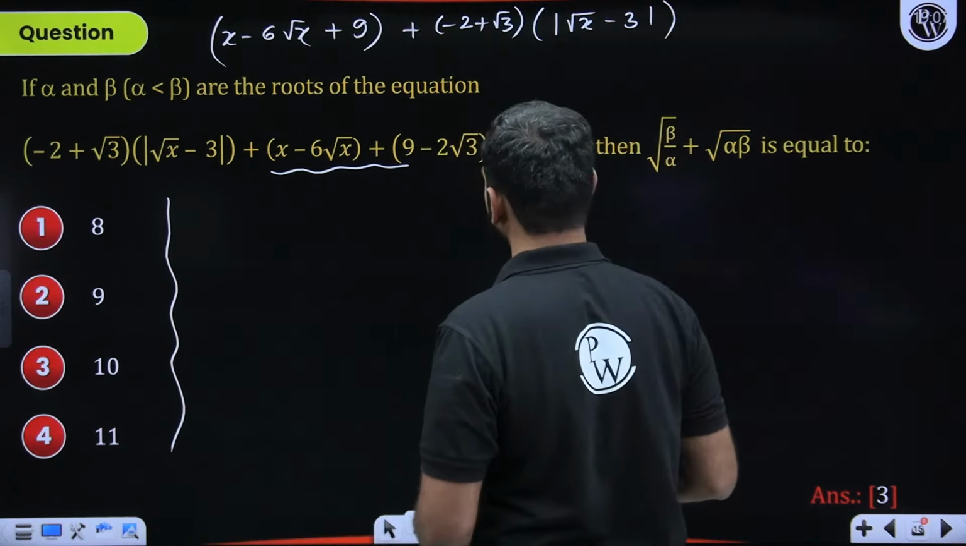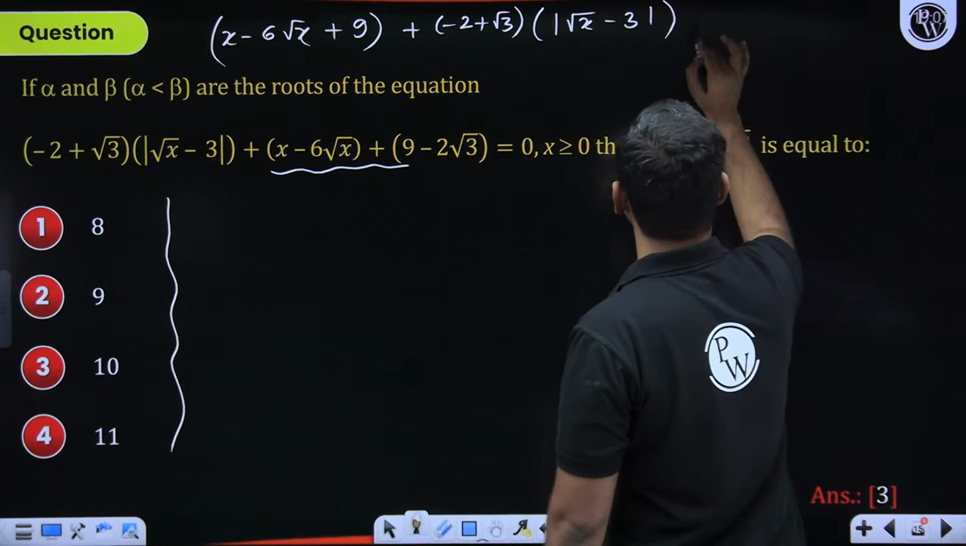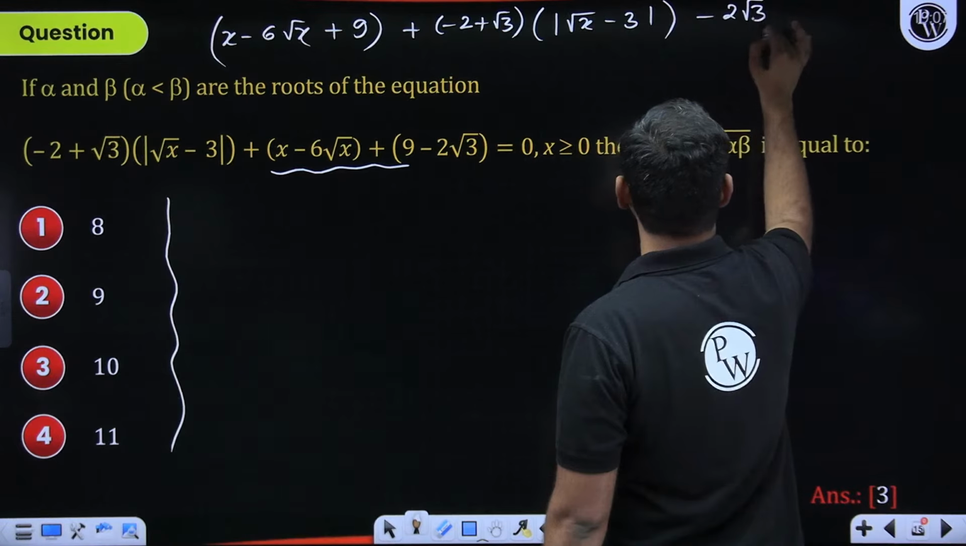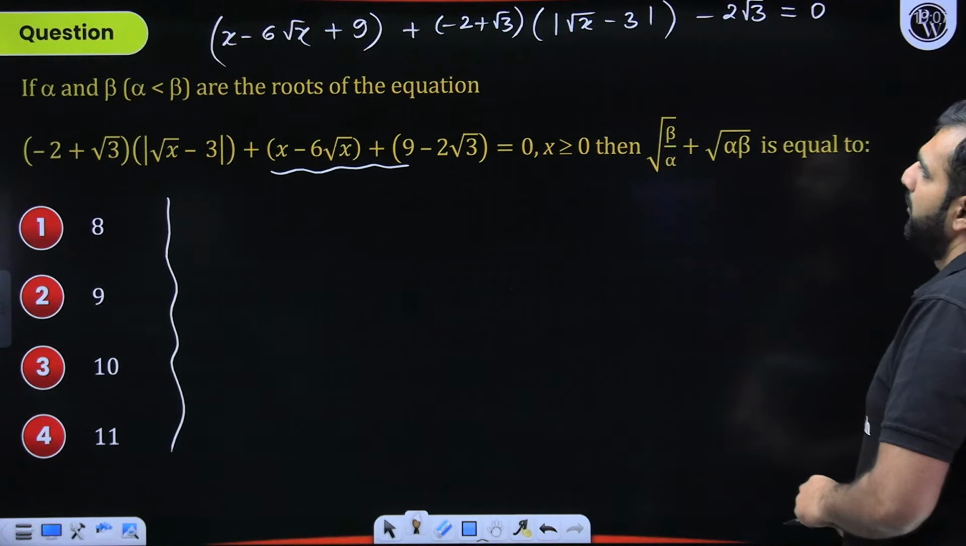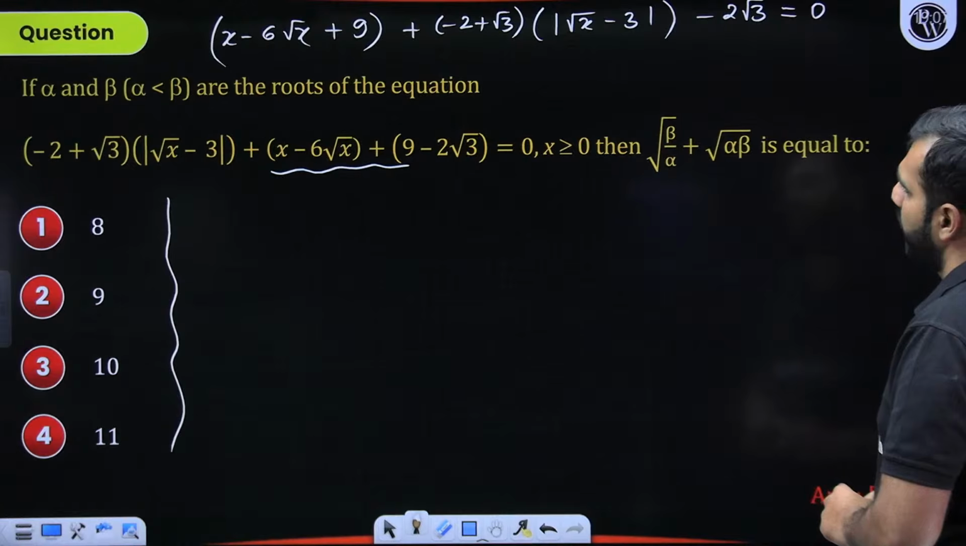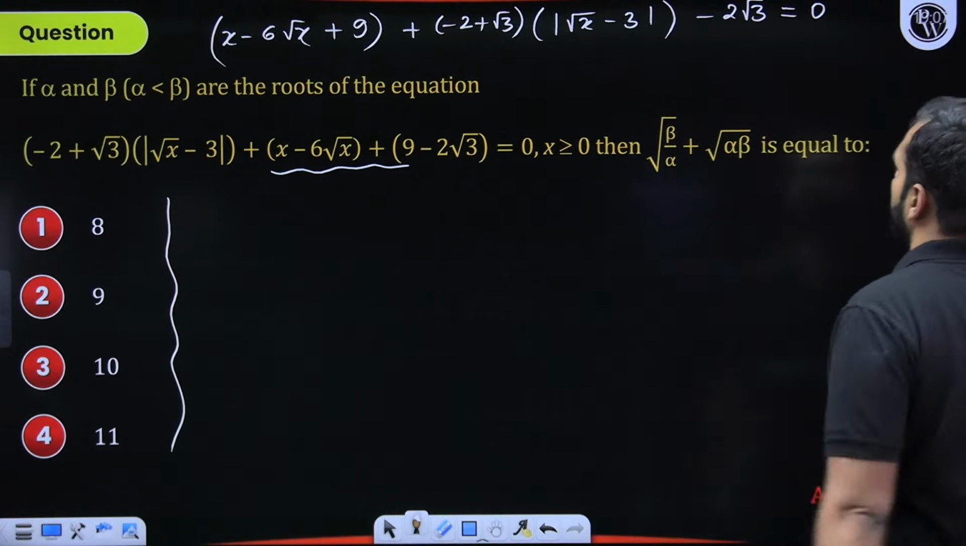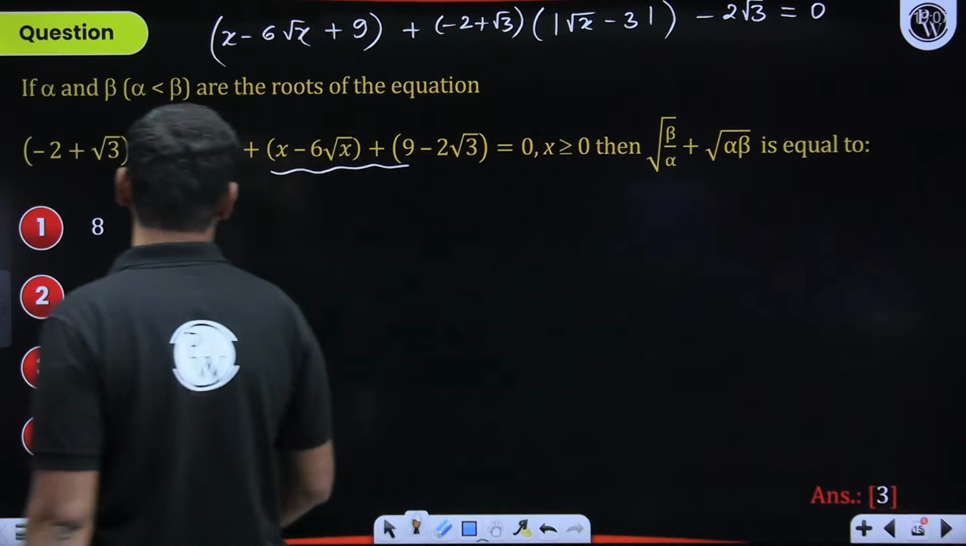I hope there is no confusion on that. Minus 2 root 3. Minus 2 root 3 is equal to 0. That's the equation. Let me check it. x minus 6 root x plus 9 minus 2 plus root 3 mod root x minus 3, and that's minus 2 root 3.